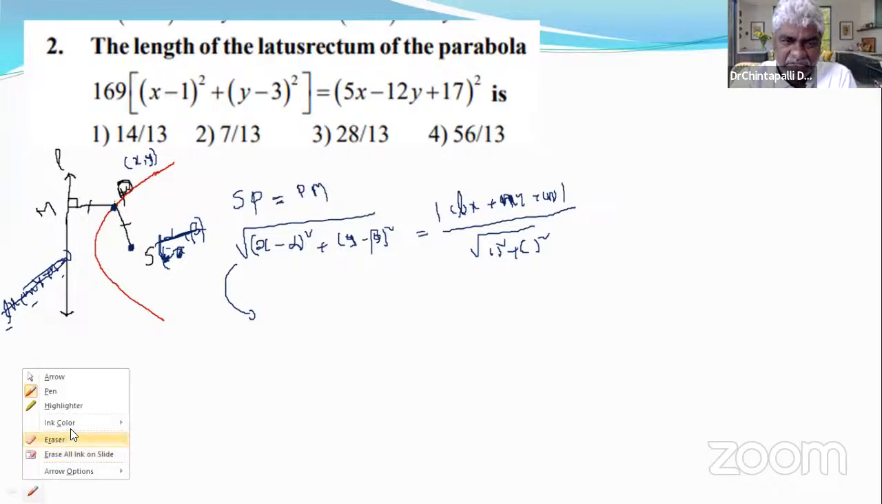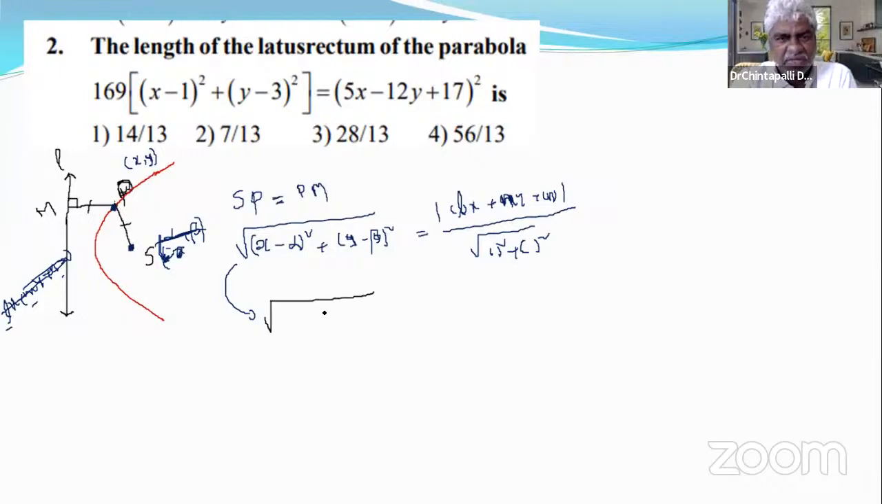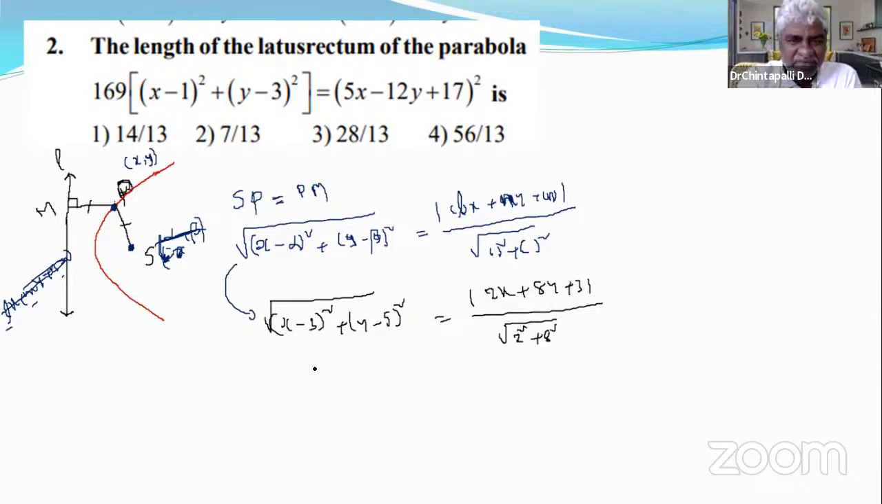We don't know the equation of the directrix and we don't know the coordinates of the focus, but we know this equation: (x minus 3) whole square plus (y minus 5) whole square is equal to mod of (2x plus 8y plus 3) by root of (2 square plus 8 square). Of course, after squaring